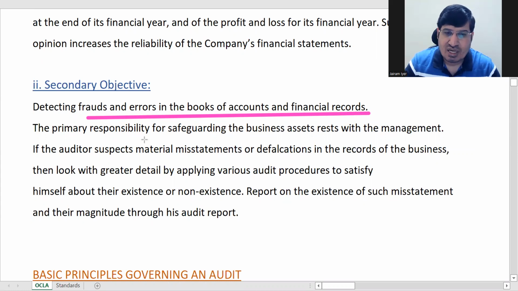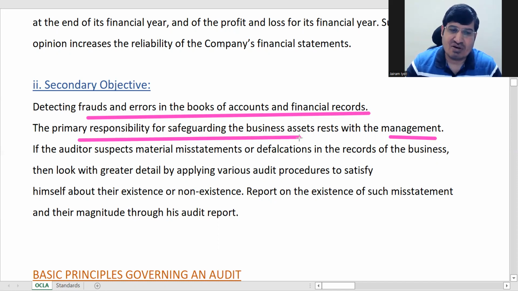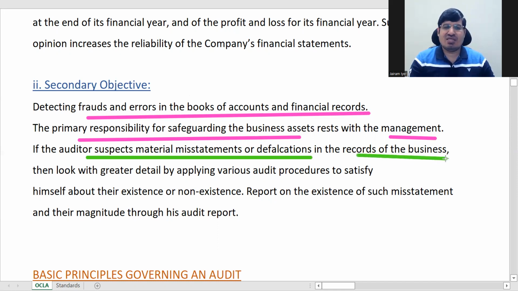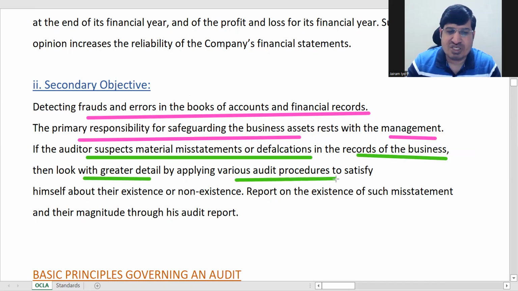Now, who has the main responsibility of safeguarding the business assets? The management, right? It is not the auditor's responsibility. So the main responsibility for safeguarding business assets is that of the management, not of the auditor. The auditor will do his normal auditing, and if in the course of it he suspects some misstatements or defalcations in the records, he feels that something is wrong, then he will look into it in detail by applying various audit procedures, and satisfy himself whether they exist or not.